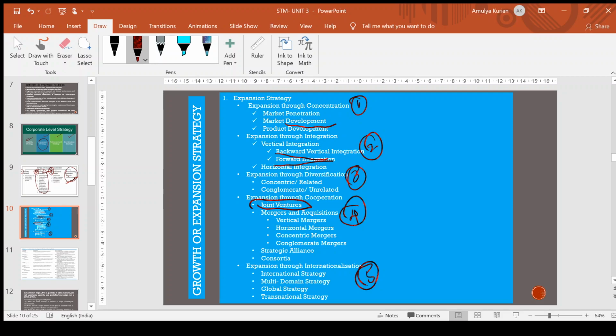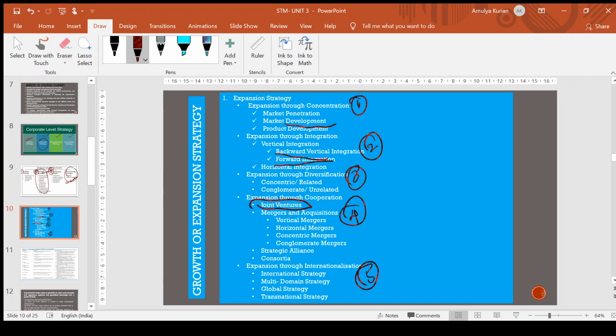Okay, the next one is consortia. Consortia is defined as large interlocking relationships, cross holdings and equity stakes between the businesses of an industry. So it is a relationship between companies. It can be cross holdings, and sometimes consortia where the equity shares are taken. Okay, so basically these are the different types of expansion through cooperation: joint venture, mergers and acquisition, strategic alliance, and consortia.